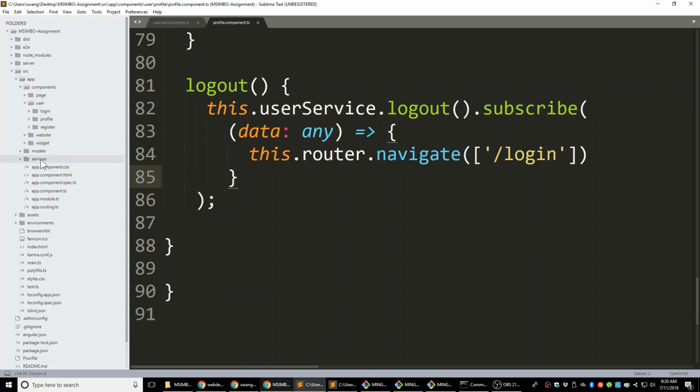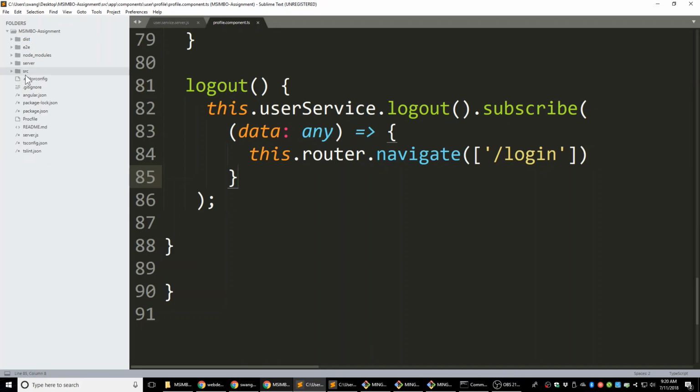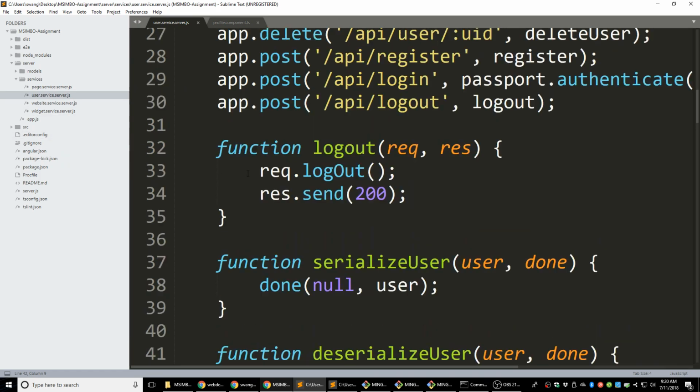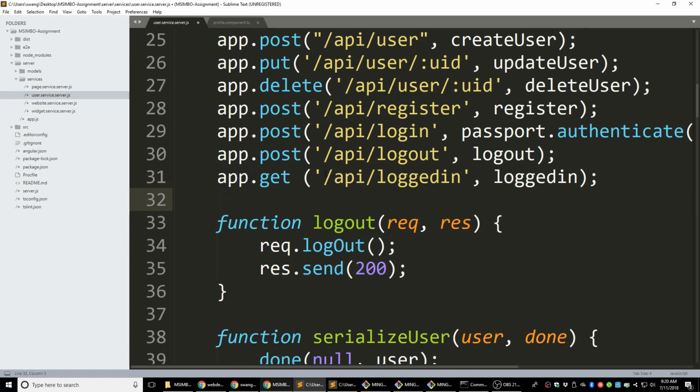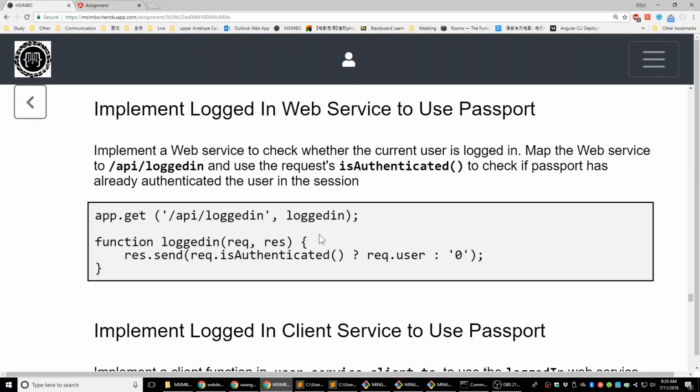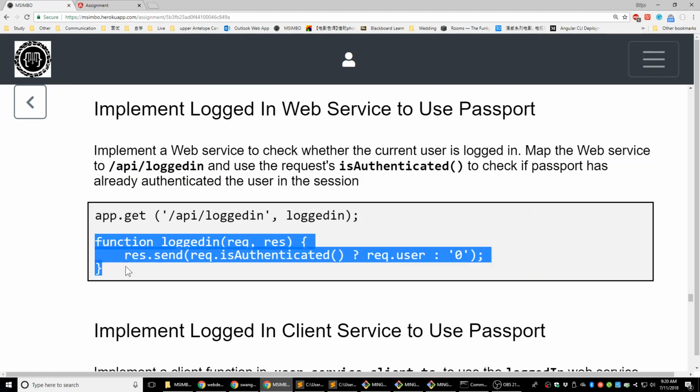In the service, not in the service, in the server side. So it's going to be in the server service, user service, server.js. So it's the server side service file. We're going to have an app.get /api/logged-in. And every time we see this request, we're going to call the logged-in function. And the code for the login function is right here.